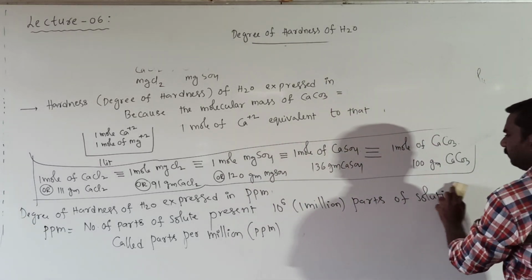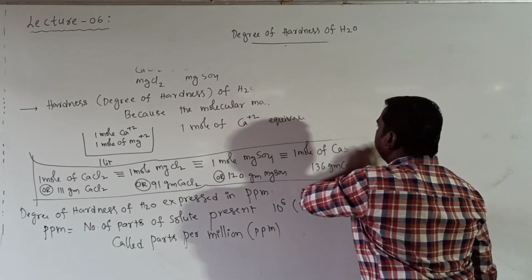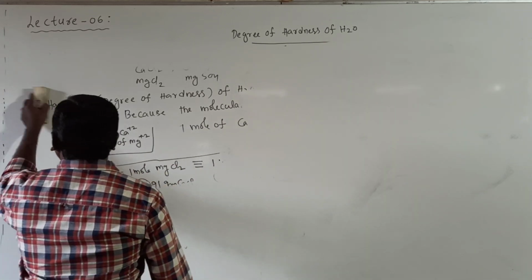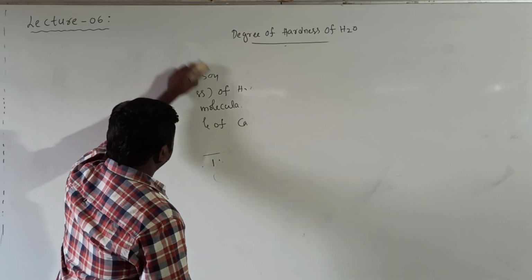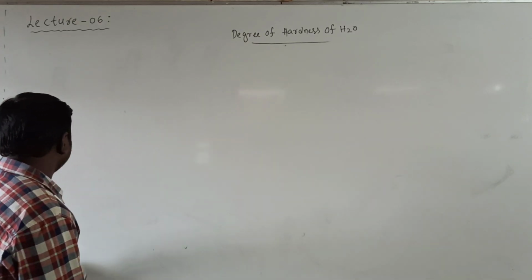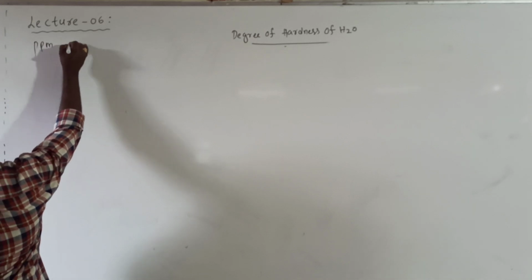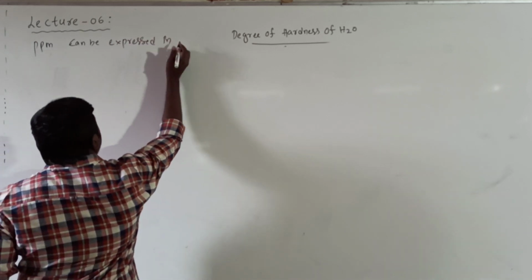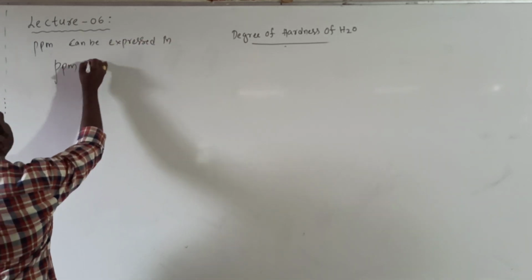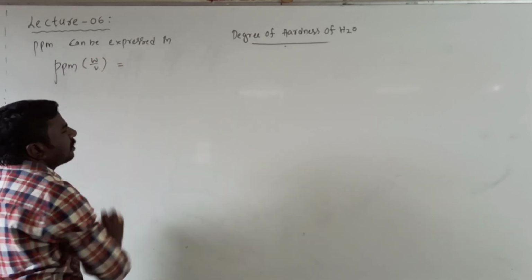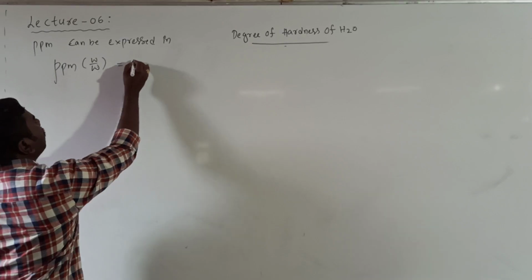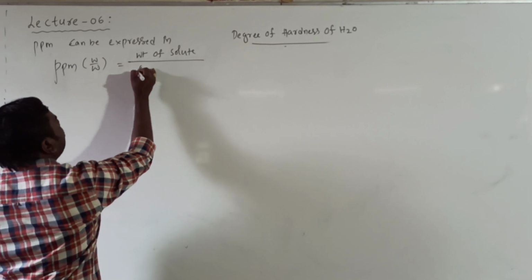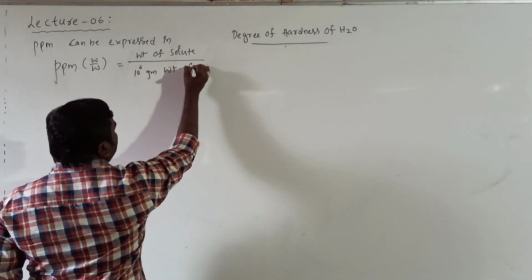Remember this clearly. ppm can be expressed in weight by weight: weight of solute by 1 million grams weight of solution.